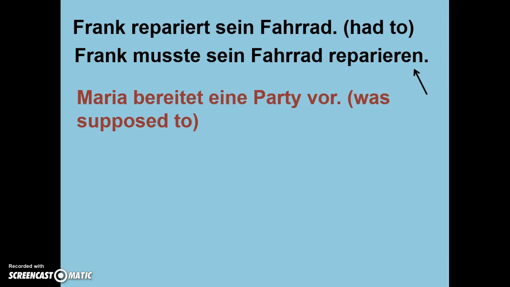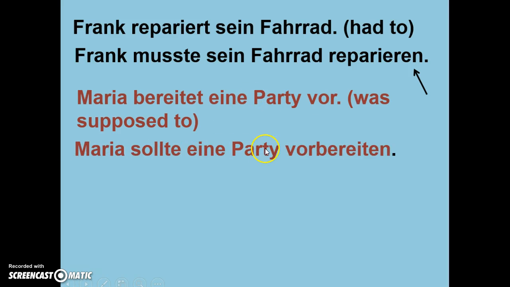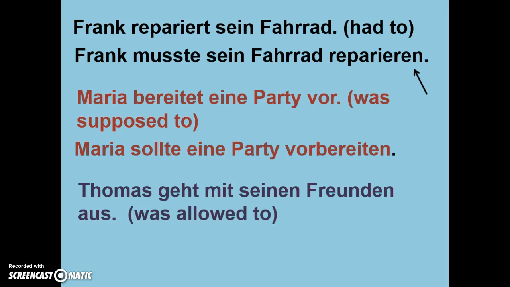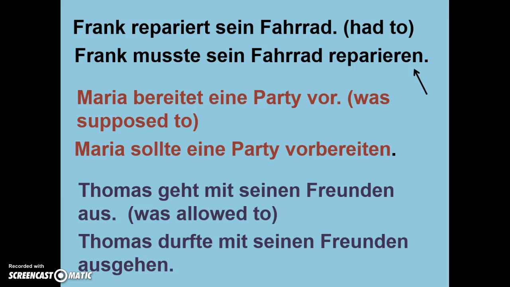Here's another example. Maria bereitet eine Party vor. I want to say she was supposed to prepare the party. So I'm going to say Maria sollte eine Party and put the verb and prefix at the end as an infinitive, vorbereiten. Thomas geht mit seinen Freunden aus. And I want to say he was allowed to, past tense. So I'd say Thomas durfte, he had permission, mit seinen Freunden, and ausgehen becomes one word, prefix and verb as an infinitive at the end.